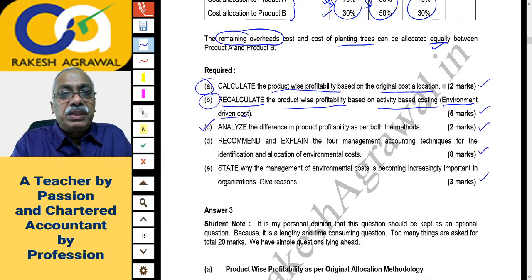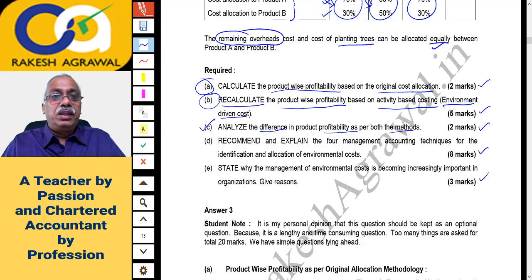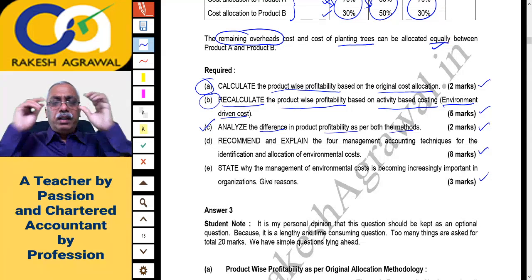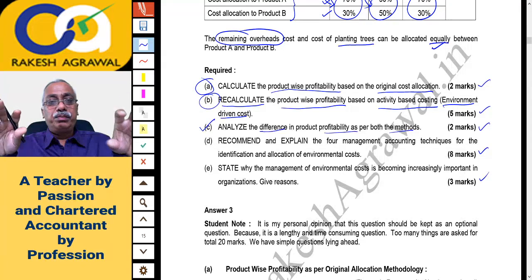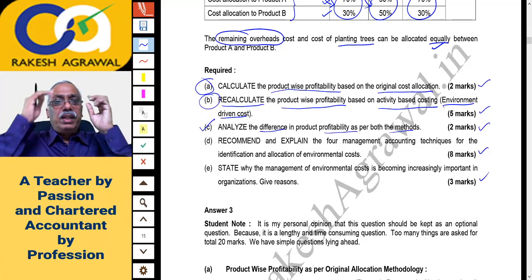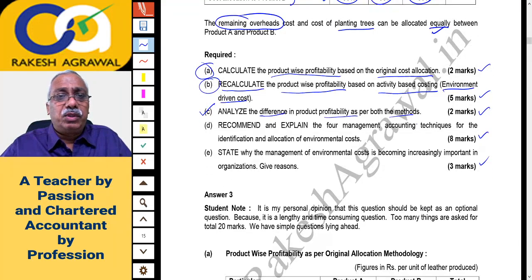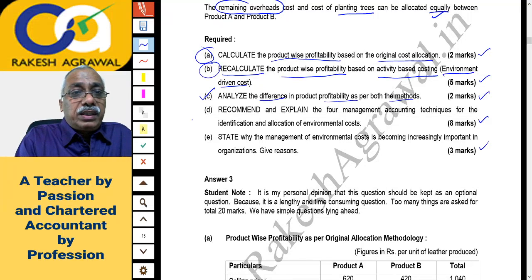Question C says analyze the difference in the product profitability as per both the methods. Once you calculate the profit as per method A and B, then observing these 2 profits, you will notice where the profit goes up and where the profit goes down, and then you'll have to analyze and write down the differences for 2 marks. Question D, so that's a theory part.